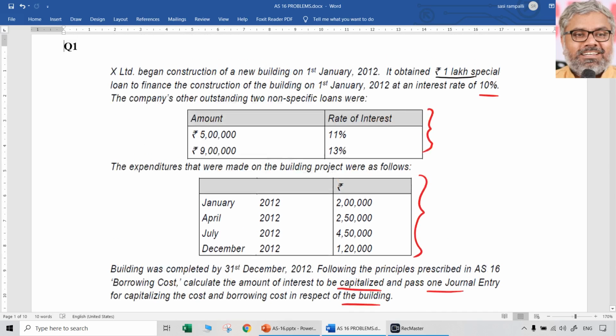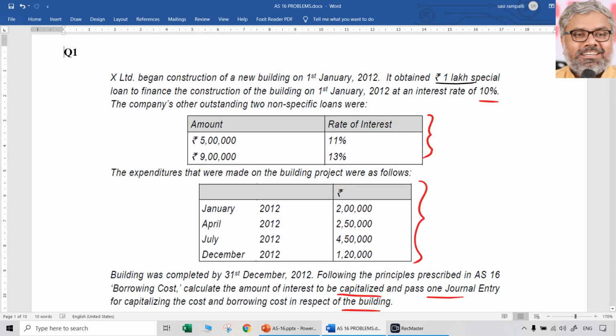So, first of all, we have to calculate this borrowing cost that is supposed to be capitalized. And we have to remember the provisions of AS 16 related to specific borrowings and general borrowings. For specific borrowings, we use the rate applicable to them. For general borrowings, we use a capitalization rate, which is the weighted average rate applicable on them.